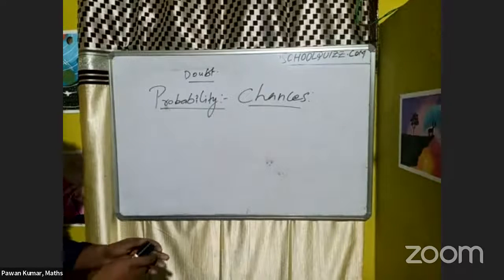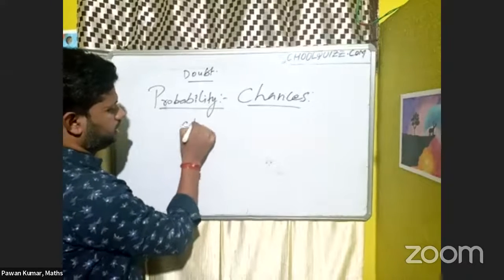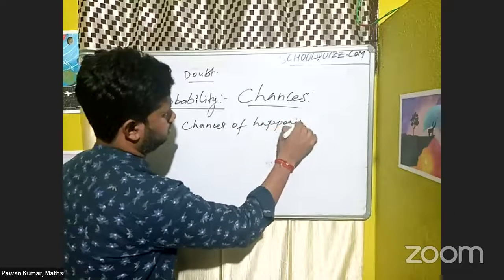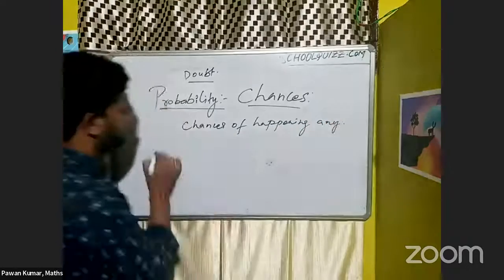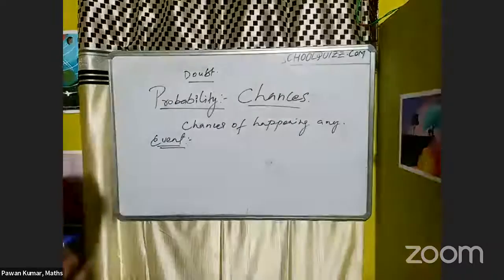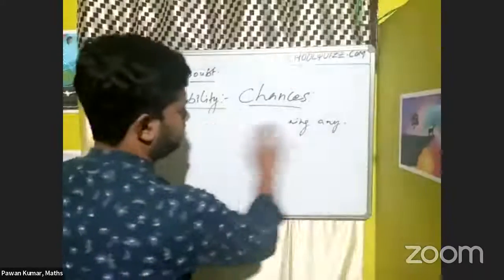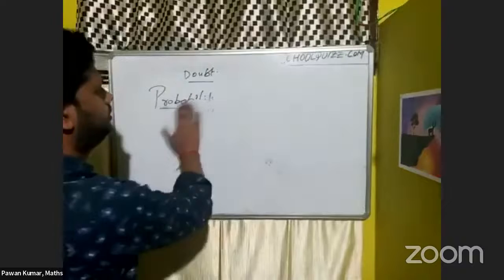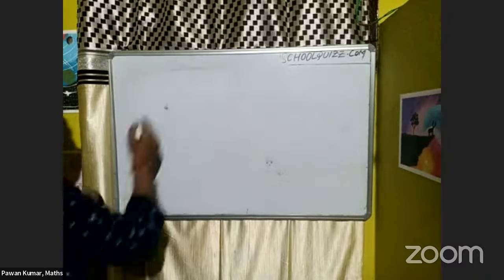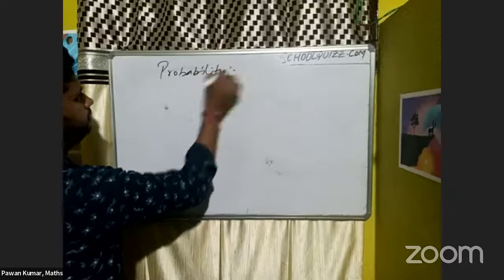Or if I say it in one line, the chances of happening of any event, that is the probability. So in probability, what do we need to keep in mind? We will see that. As I discussed in the examples, this is where the chances or the probability will come. So let's do probability.